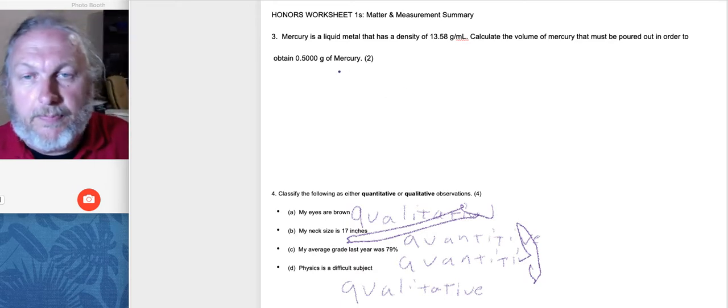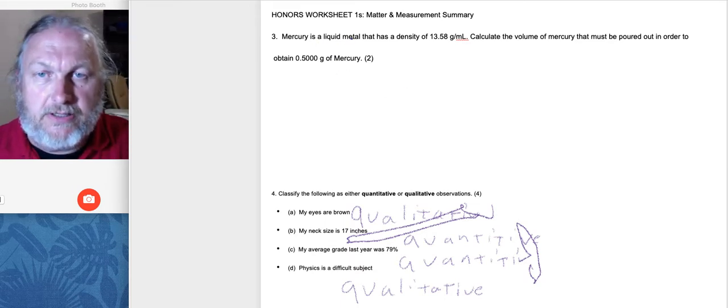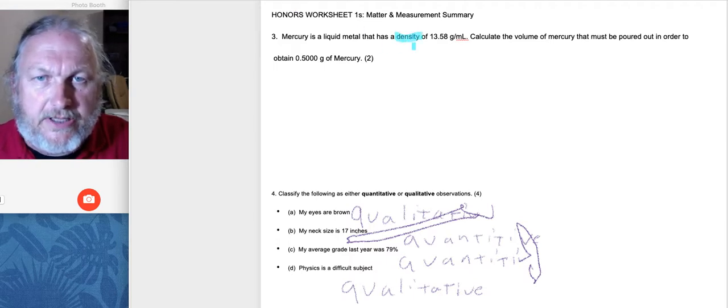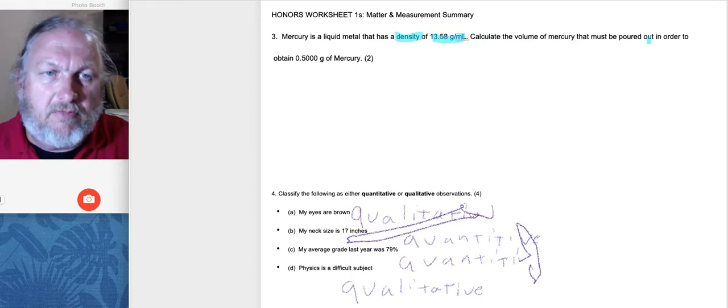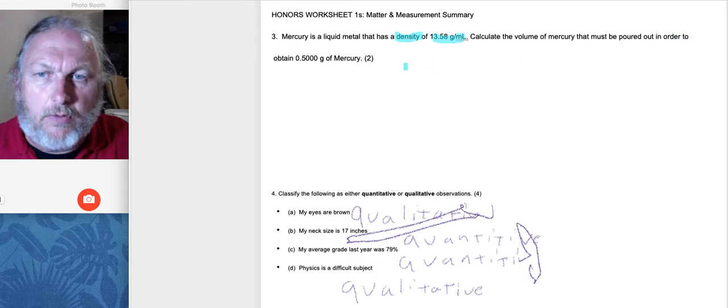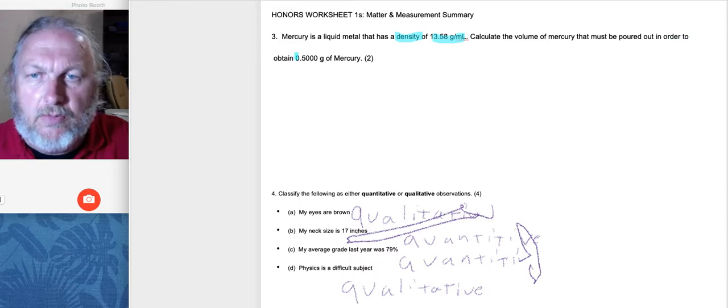Now, let's go up here to the math question. Mercury is a liquid metal that has a density, that's a key point right there, of 13.58 grams per milliliter. Calculate the volume of mercury that must be poured out in order to obtain 0.5 grams.